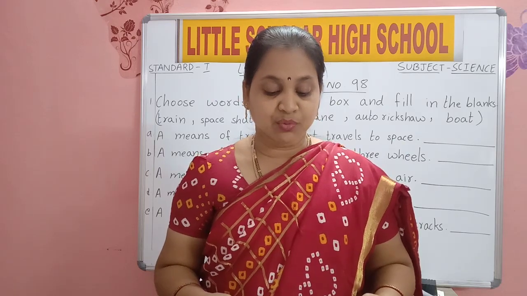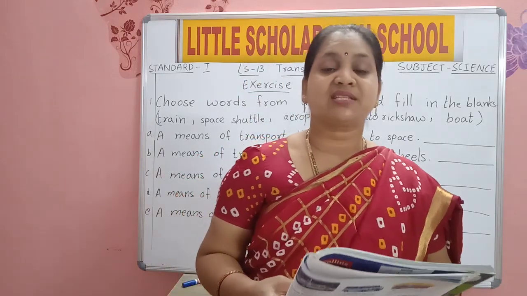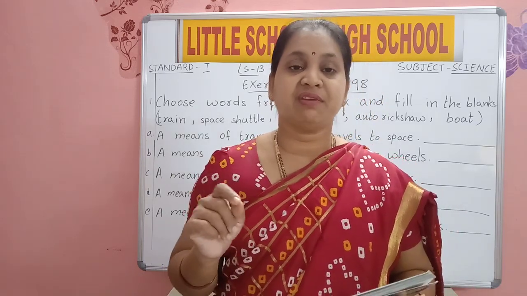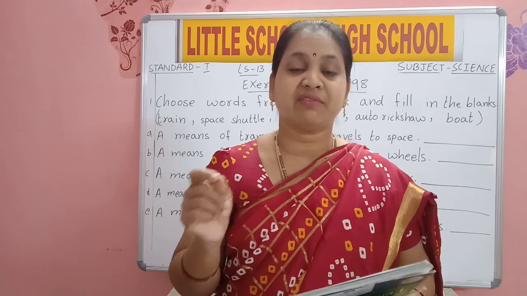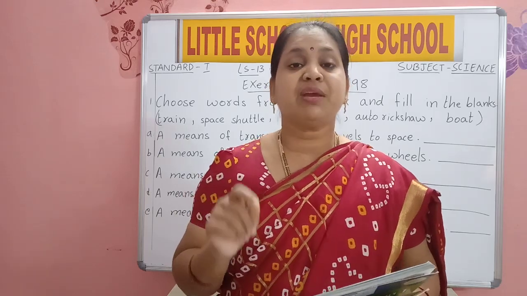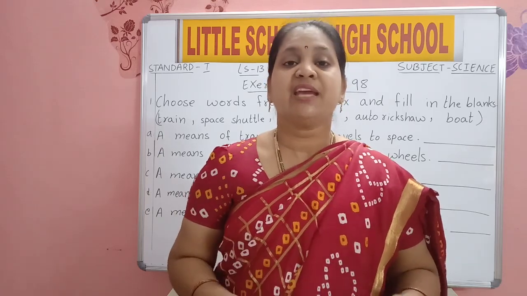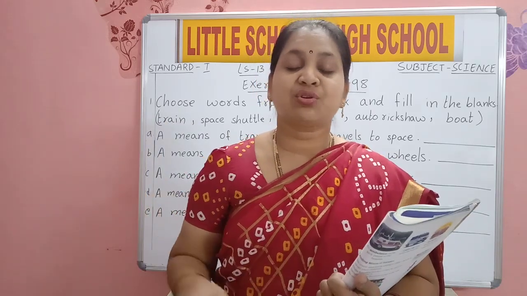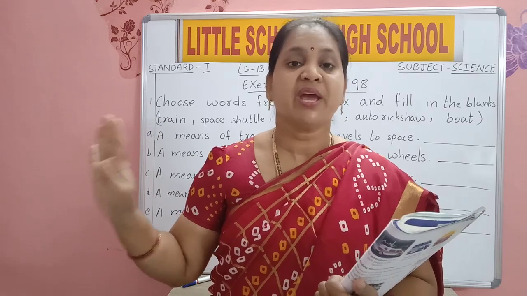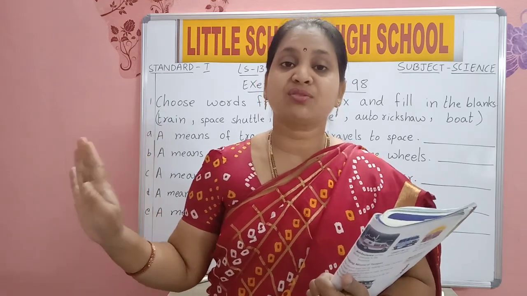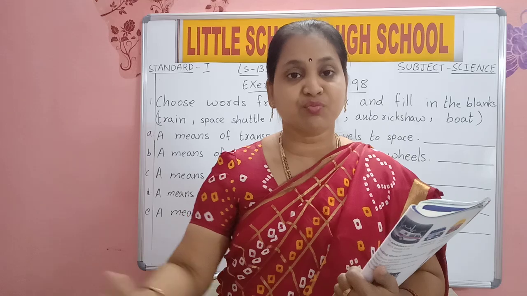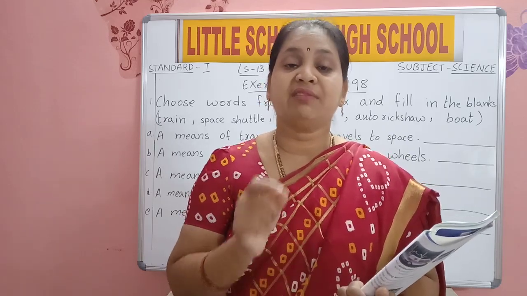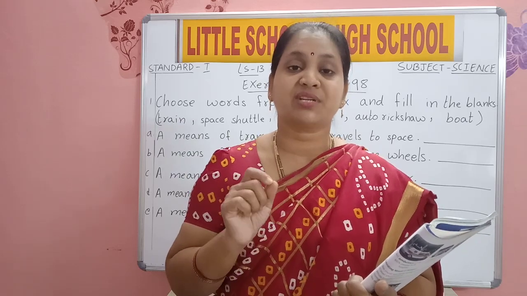He finds people who do not obey traffic rules. What does the traffic policeman do? He will put a fine. He will write on the receipt 300, 500, 1,000 rupees fine if we break traffic rules. If the signal is red in color, that means we should stop. If somebody, after seeing the signal, doesn't stop and just moves, what will the traffic policeman do? He will catch hold of him and put a fine. So we should follow traffic rules.